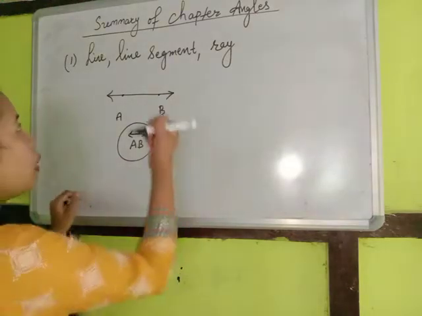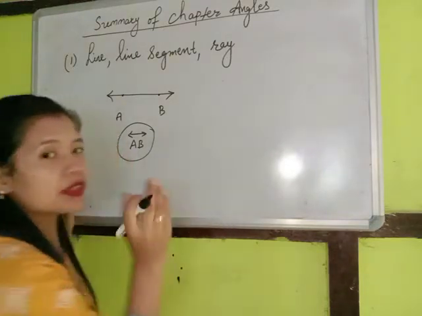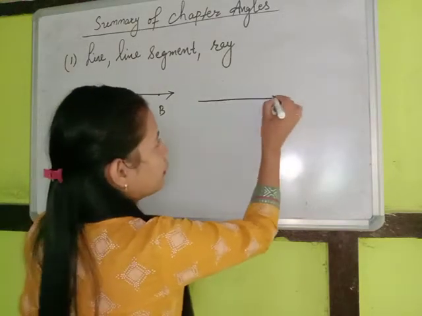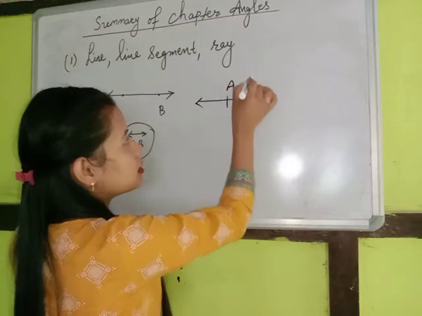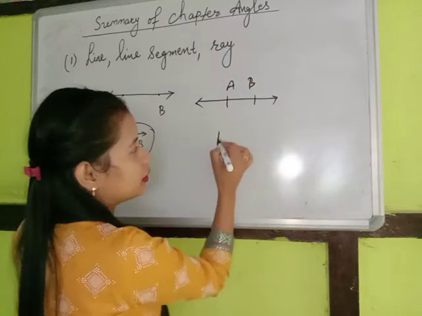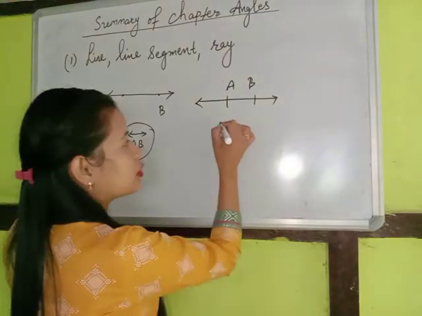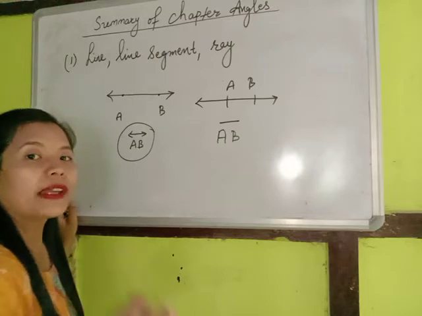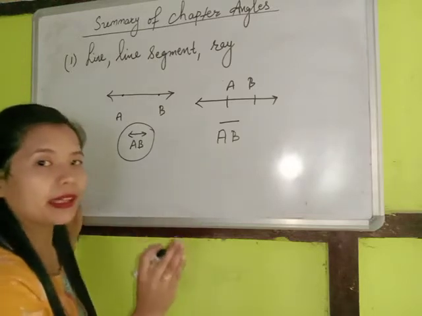Now we have something called a line segment. A line segment is just a part, a segment, of a line. From this line, if we consider this much part, then this is named a line segment, and it is denoted by a single bar. A line segment is a finite part of a line, so its measure is finite and fixed.